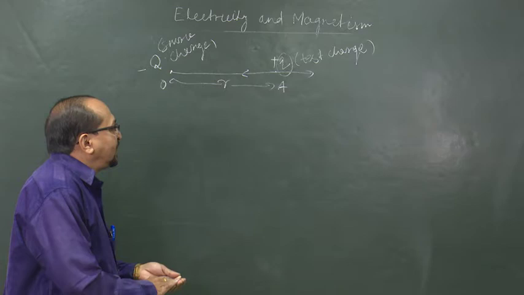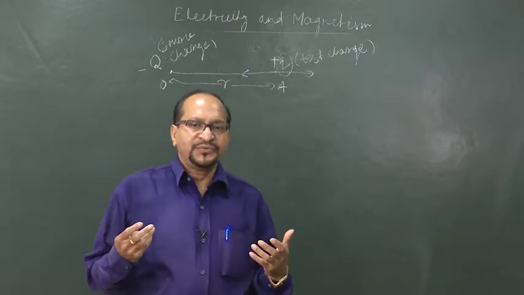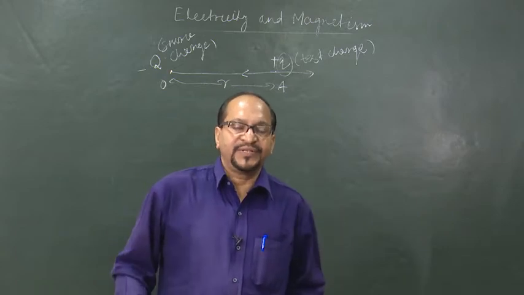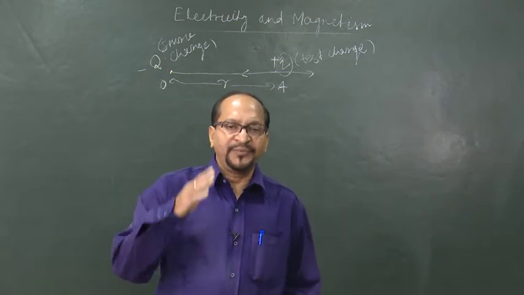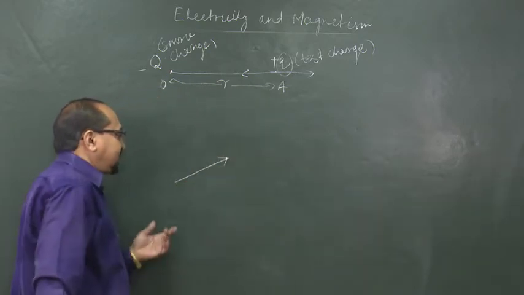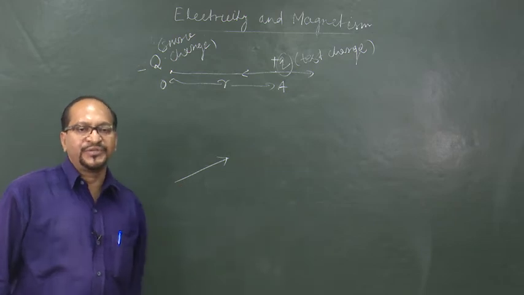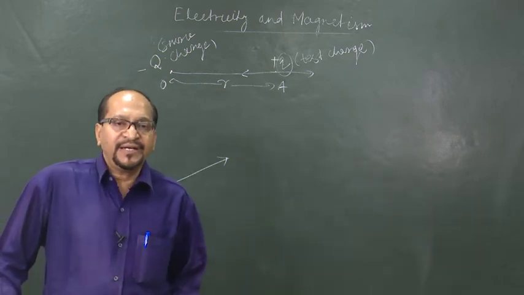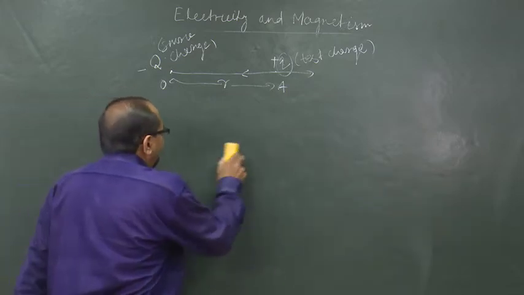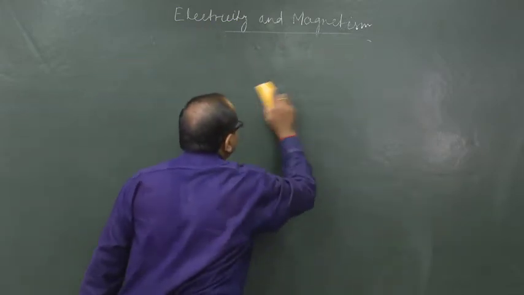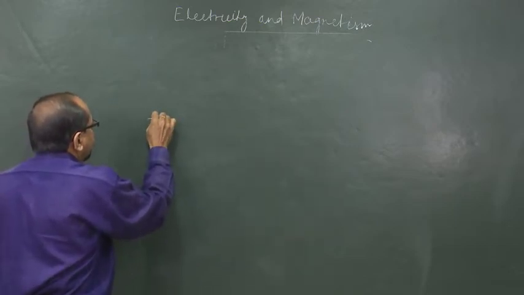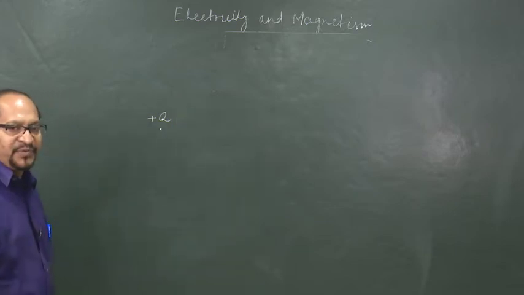Now, there is a way we can also visualize the field, a pictorial representation of the electric field, by a simple vector diagram. We know a vector is represented by an arrow such that the length of the arrow is proportional to the magnitude of the quantity, and the head of the arrow gives the direction of the quantity. And if I place a source charge,